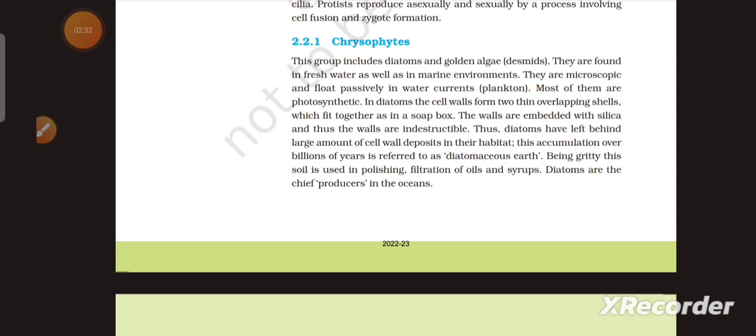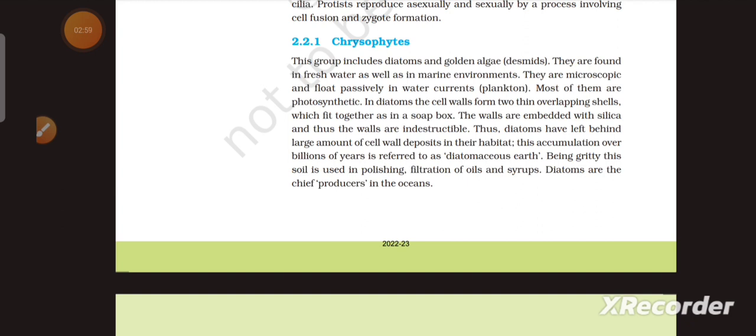They are microscopic and float passively in water currents, that is called plankton. Many of them are photosynthetic. In diatoms, the cell wall forms two thin overlapping shells which fit together as in a soap box. The walls are embedded with silica and thus the walls are indestructible. Thus diatoms have left behind large amounts of cell wall deposits in their habitats.